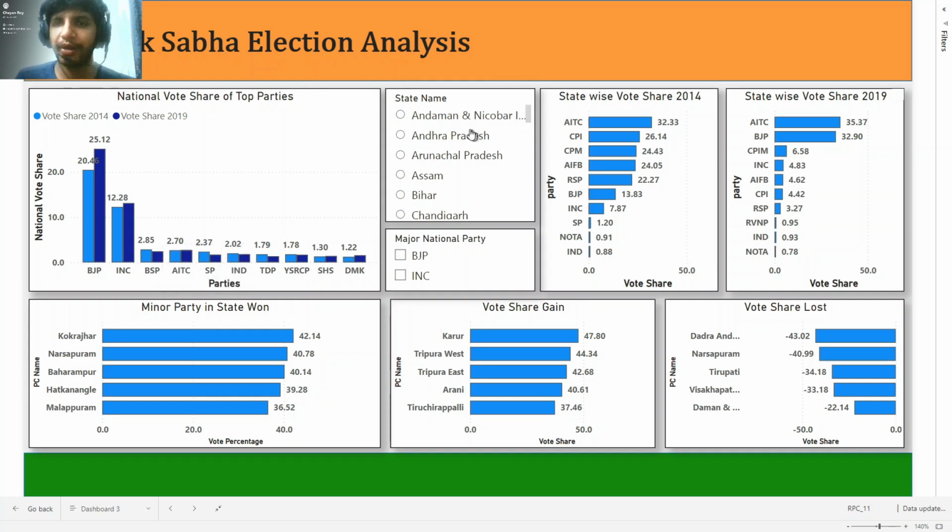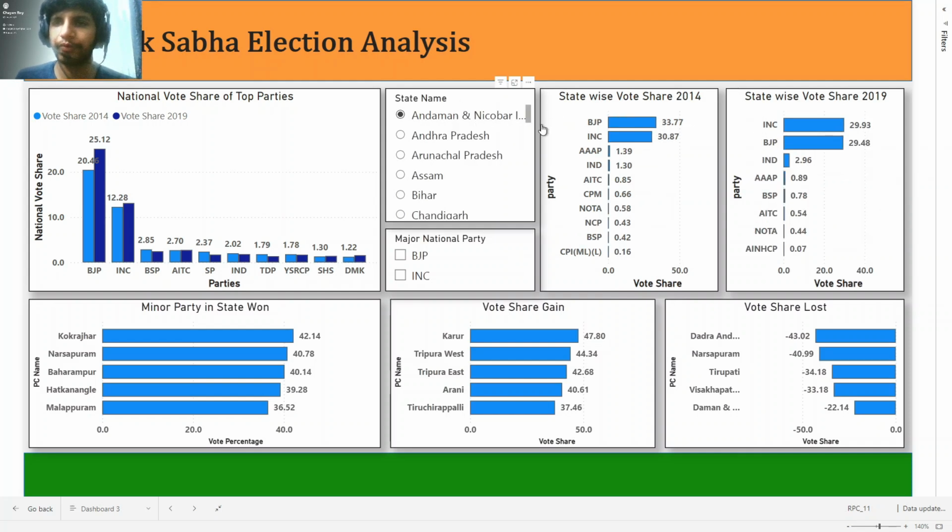And next up we have the state-wise vote share. If we scroll down here we will see all the state names. If we select West Bengal, the vote share of All India Trinamool Congress was 32%, and that has increased to 35% in 2019. For CPI it has decreased and BJP took the second place, where the CPI was at 26.14 and BJP is now at 32.90. Similarly, we can select different states and see their corresponding vote share for all the parties.